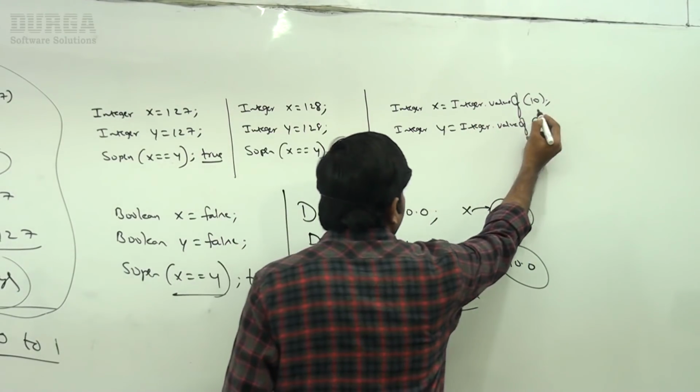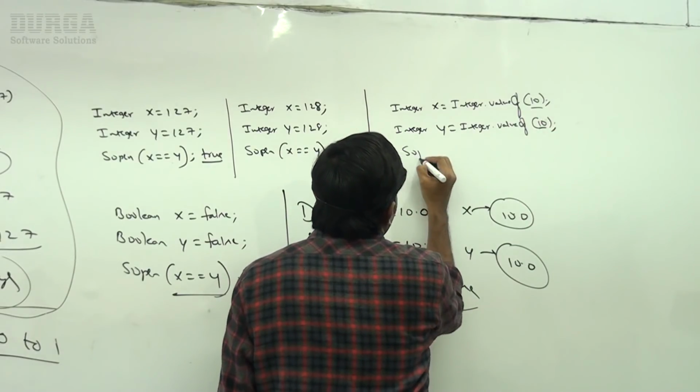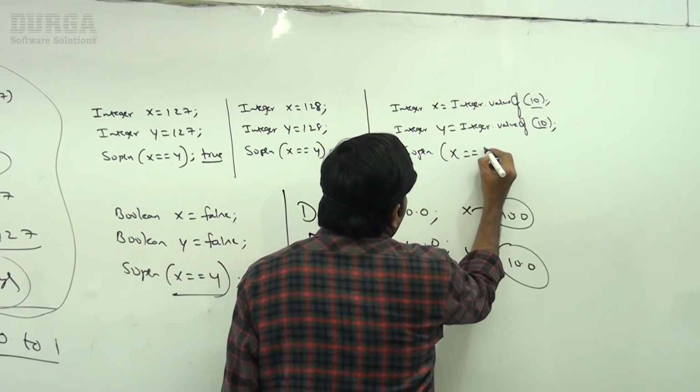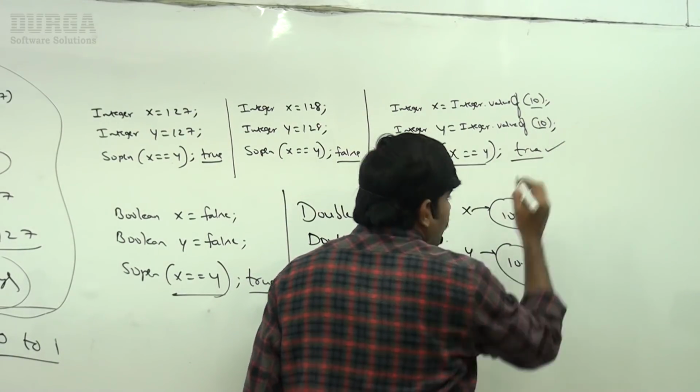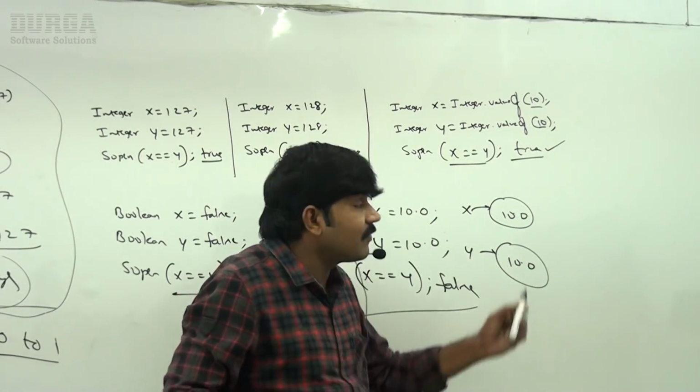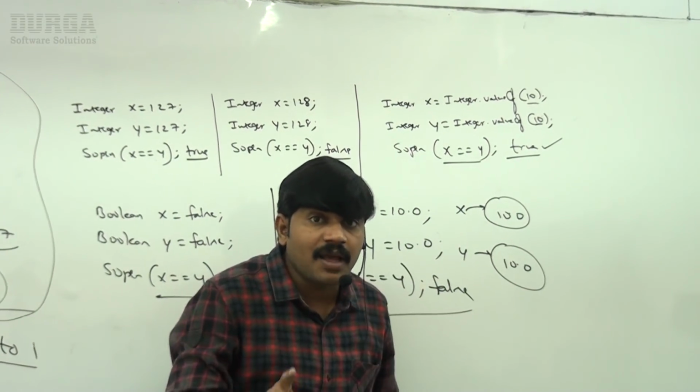Sir, 10 is within the range only. That's why System.out.println x double equal to y gives true itself, because both x and y point to the same object from the buffer.